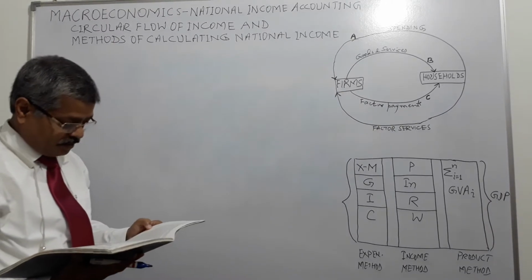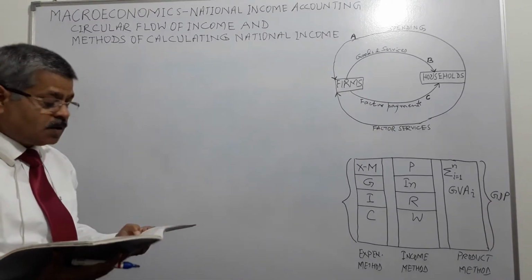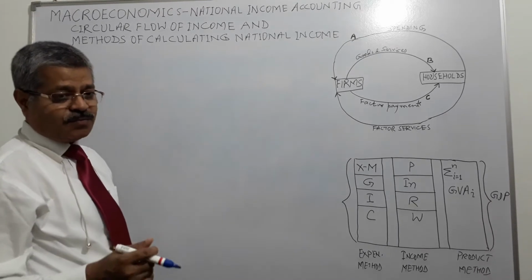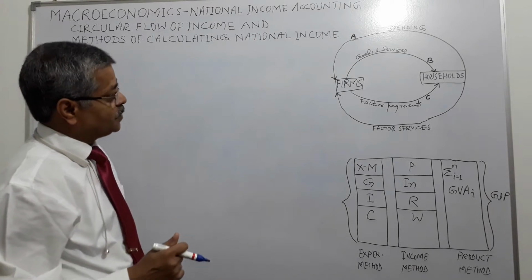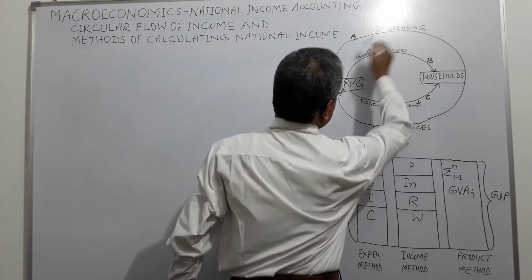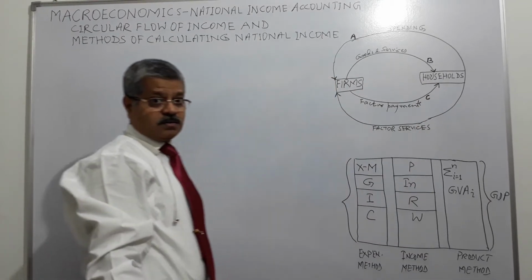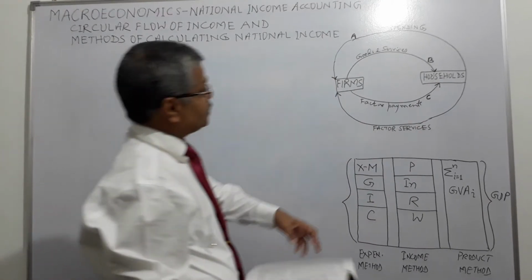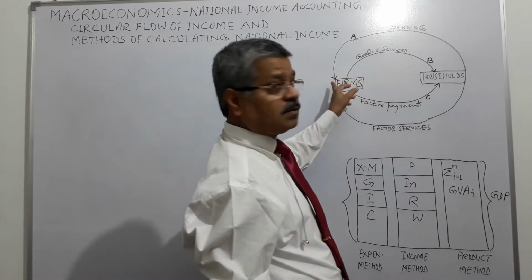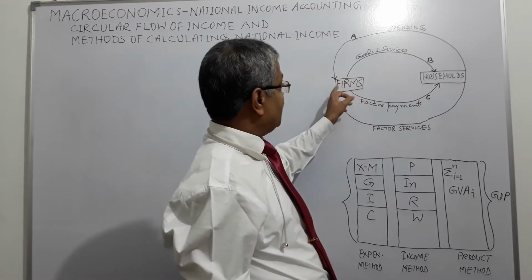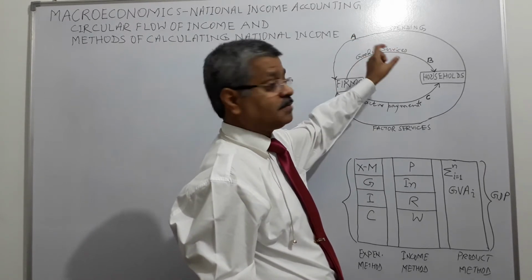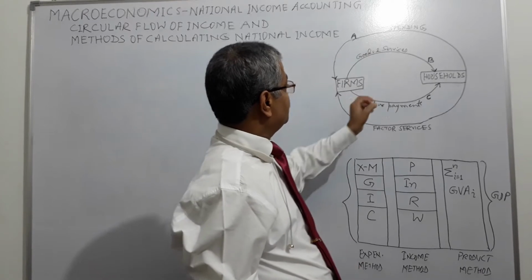Now we go ahead. Then we come to calculation of national income. Since here it is presumed this and this are equal, right? Household spending on their needs and money going to firms, this is called the expenditure method, because they are spending.